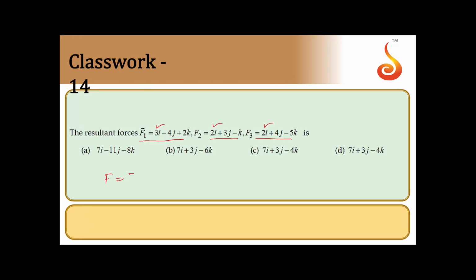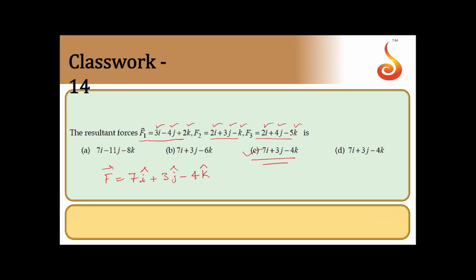3i plus 2i, 5i plus 2i, that is 7i. Then minus 4j plus 3j, minus j, plus 4j, so that will be plus 3j. Then 2k minus k, that is k, minus 5k, it will be minus 4k.